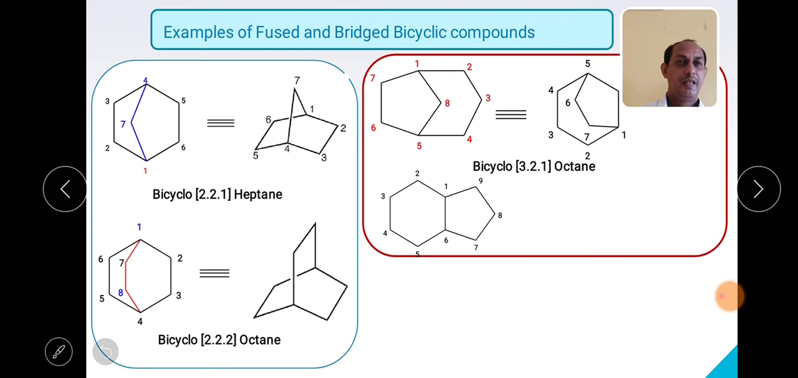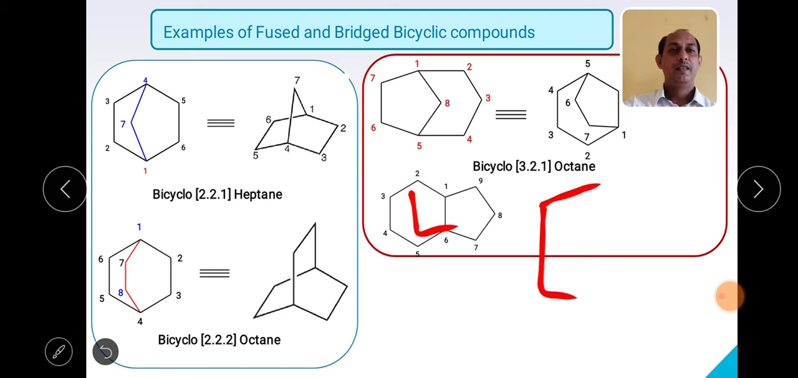Next system. Try to give the name. Think on it. First identify which ring is the largest and which ring is the smallest. First part is as usual the word bicyclo, then the bracket. Then we have to find out this particular ring as the largest, and this one is the smallest. So I will identify how many carbon atoms: 1, 2, 3, 4. So I will write 4 first in the bracket. Then in this particular system, how many carbon atoms are there?